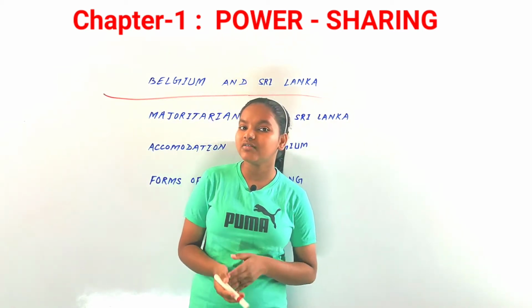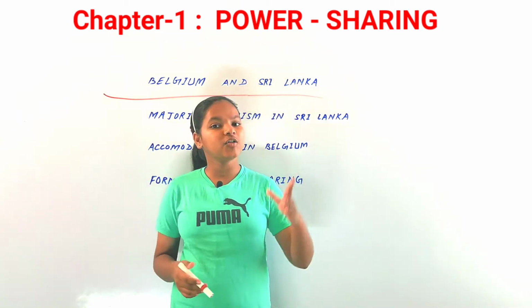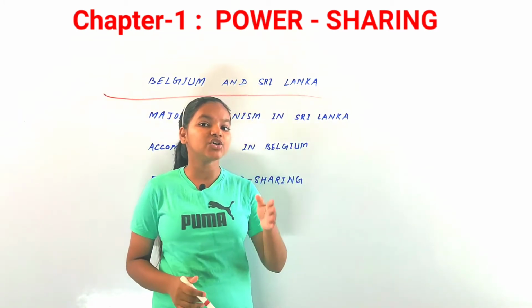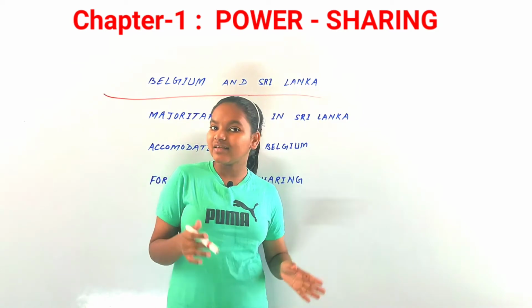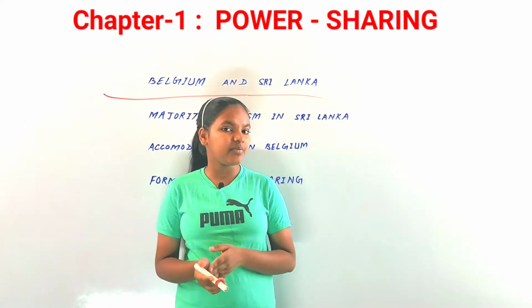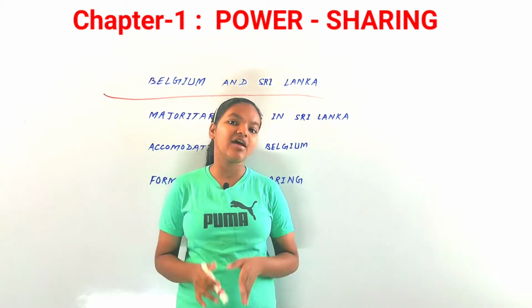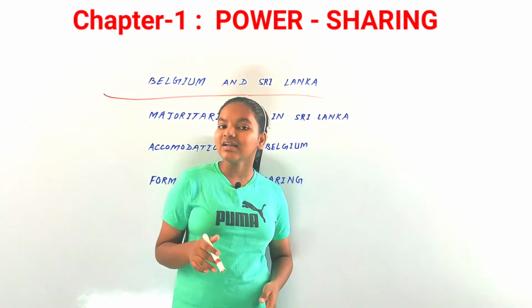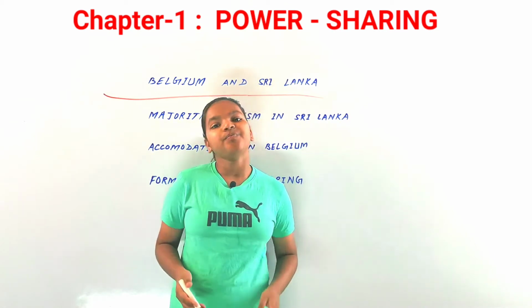Now there could be a demand for partition as well, but the question would be Brussels city, as it was the capital of Belgium, and there the condition was just opposite. So that was the situation of Belgium. Next, let us discuss Sri Lanka.